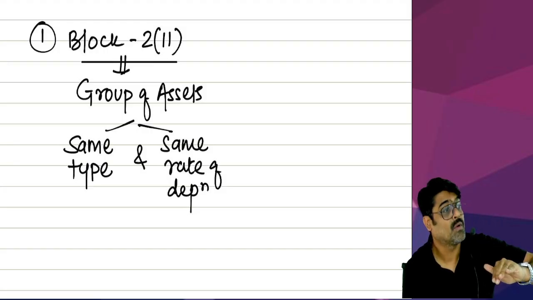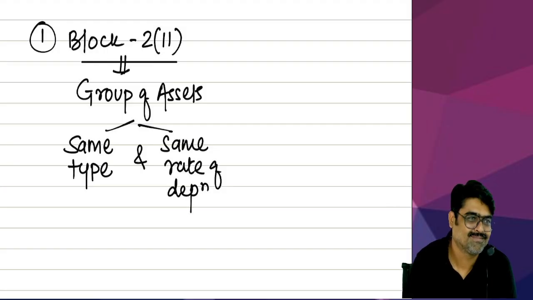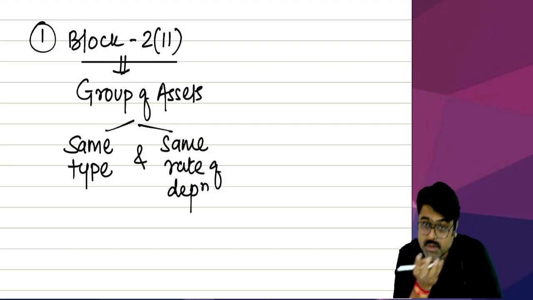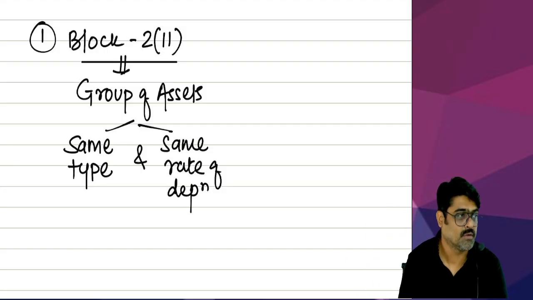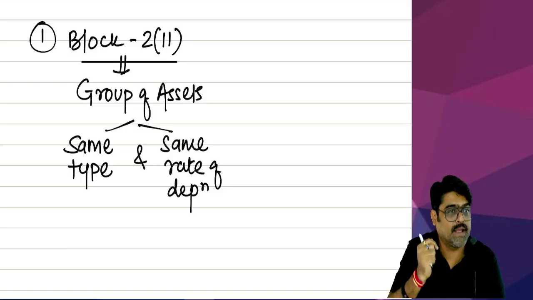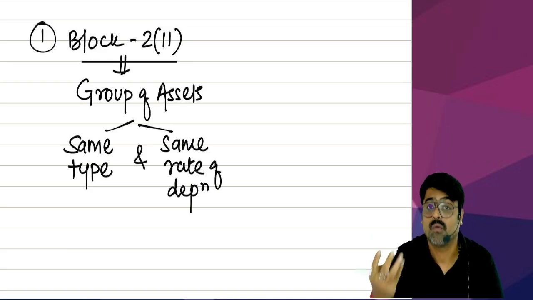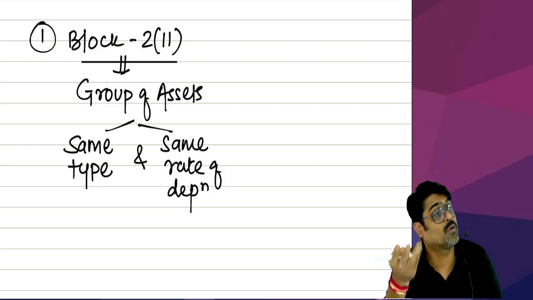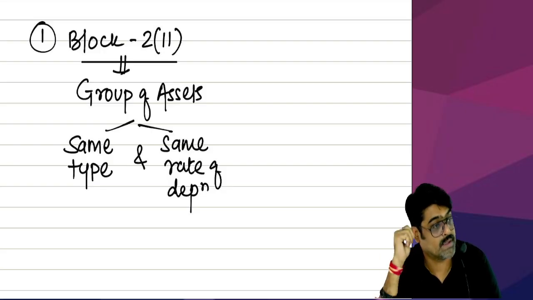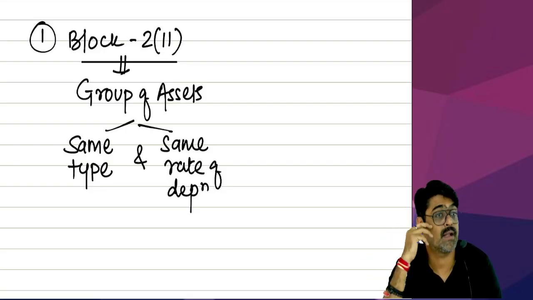Building will have 4 different types of blocks. Some buildings will have 5% rate. Some buildings will have 10% rate. Some buildings will have 40% rates. All those buildings are to be grouped together. Plant and machinery, multiple blocks are there in the plant and machinery.